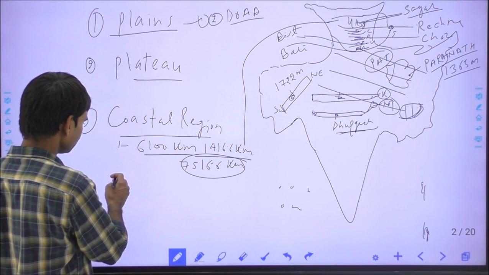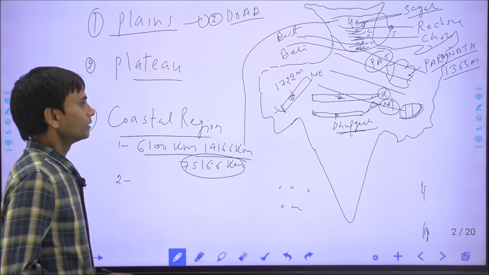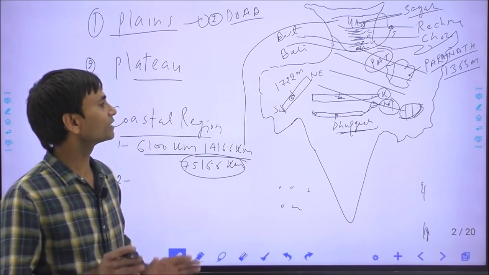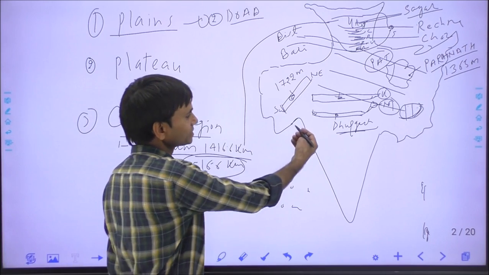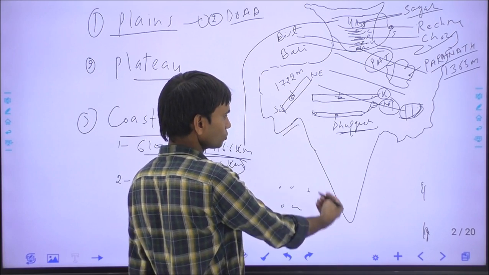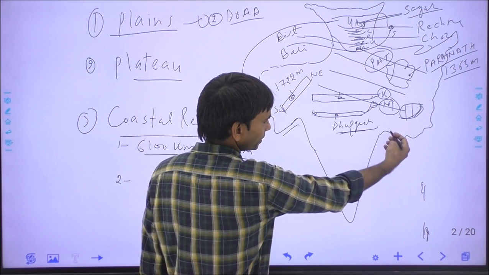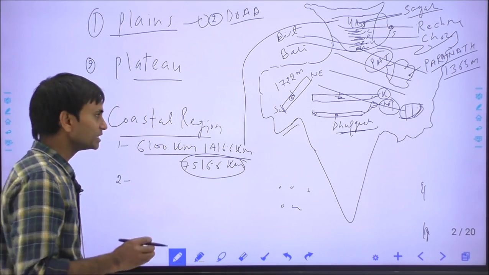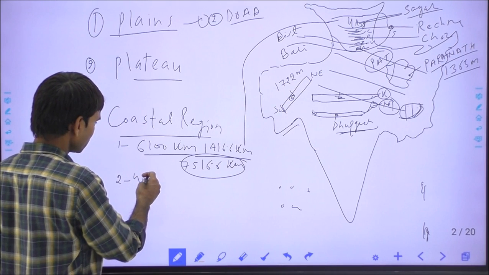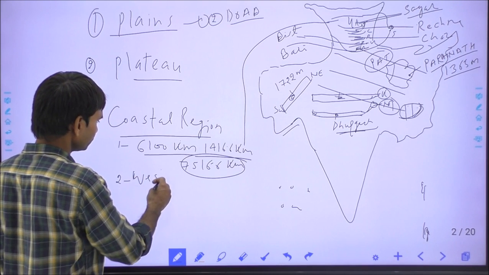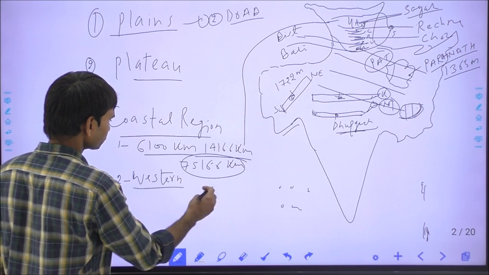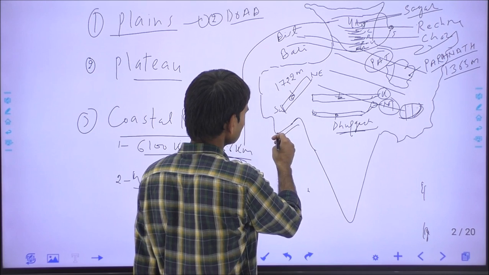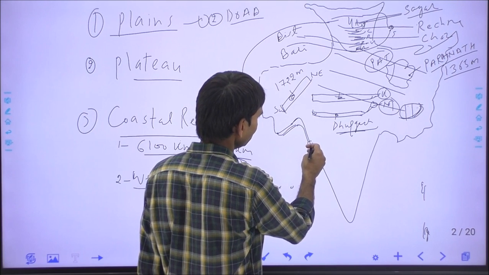The second is the coastal region of India is divided between the 9 states. So this is the western part of India, the western coastal line, and this is the eastern part, eastern coastal lines. There are some technical names of these coastal region. First we will discuss the western coastal line. Then the coast from the south Gujarat to Mumbai.